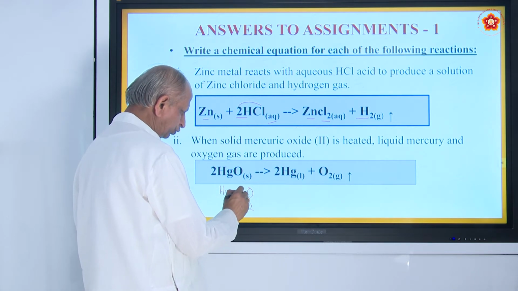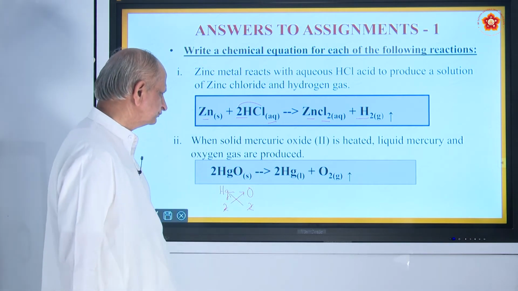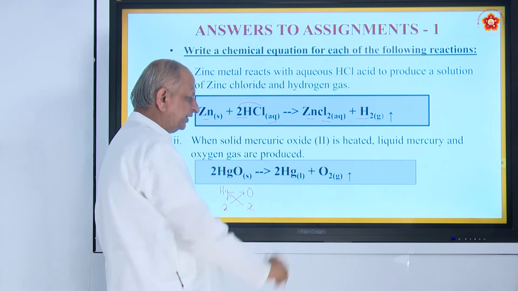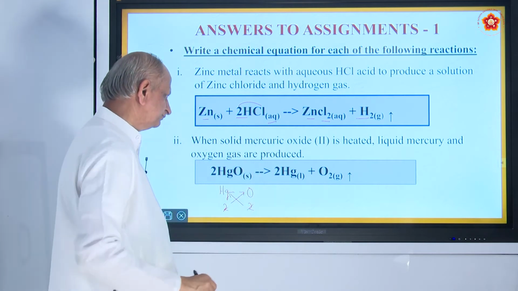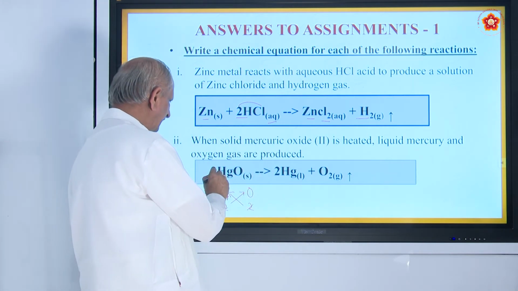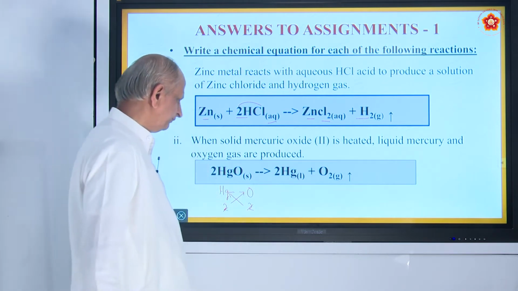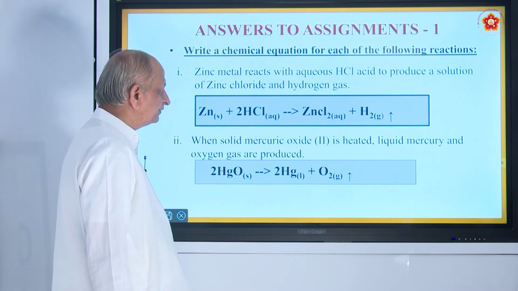So, this 2 cancels, you get HgO. Mercuric oxide, when heated, gives mercury plus oxygen. Here oxygen is a gas, therefore an arrow mark up. When you balance it, 2Hg here, 2Hg here, 2O here, 2O here. So that is called a balanced equation.